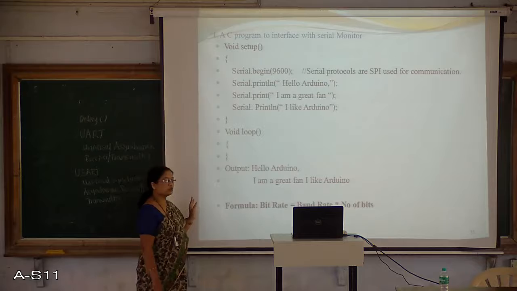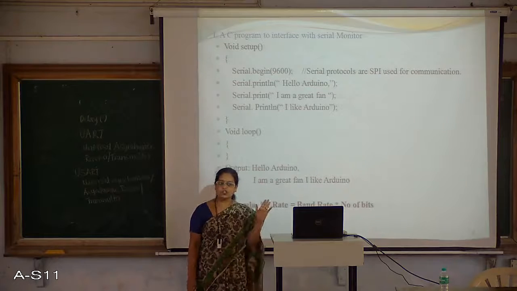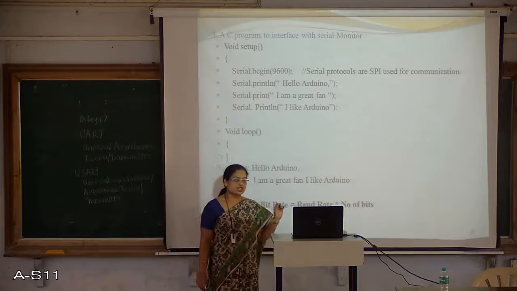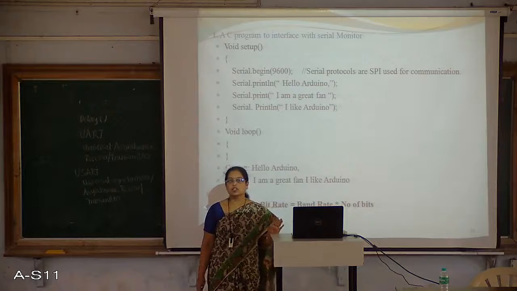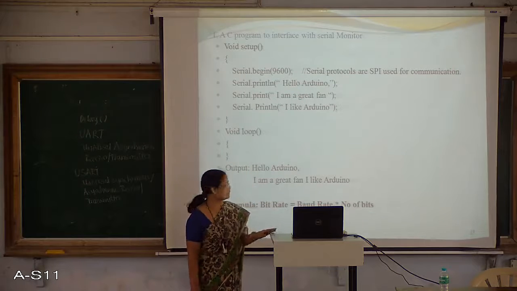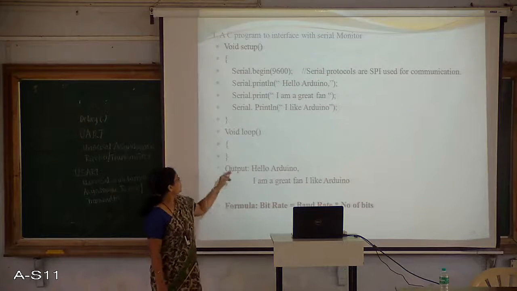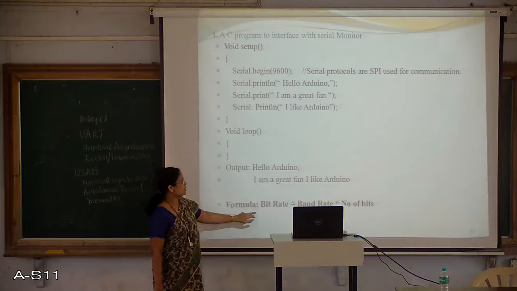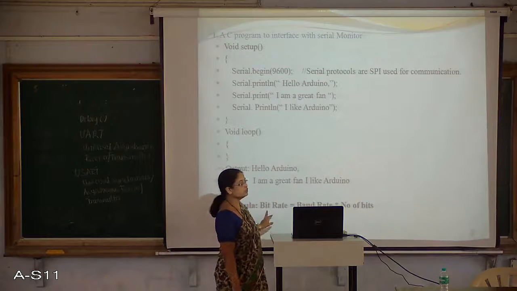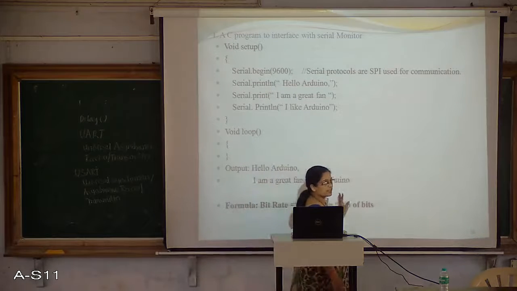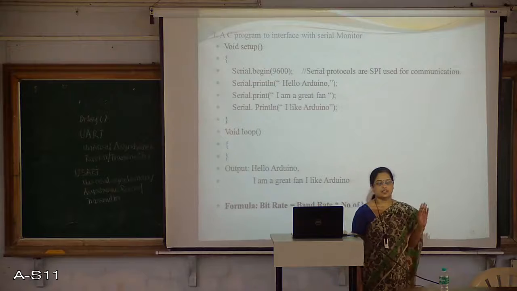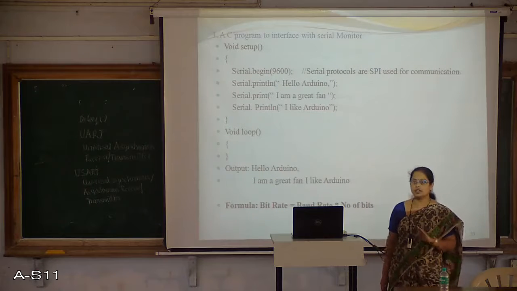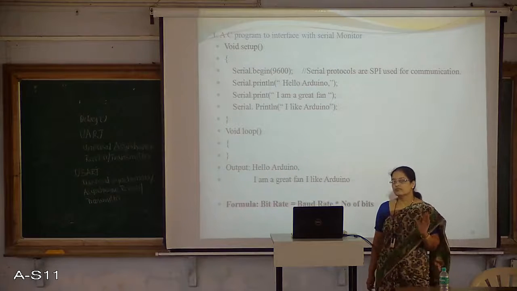So what is the use of the loop function? The setup function is used to initialize the serial communication with some fixed baud rate. There are two terms related to this data transfer: one is baud rate and the second one is bit rate. So what is the difference between the baud rate and the bit rate? Anybody knows?